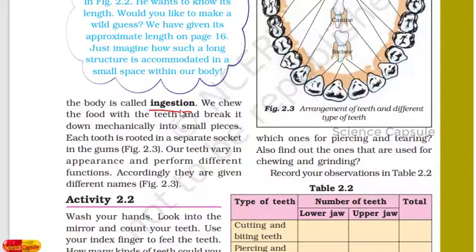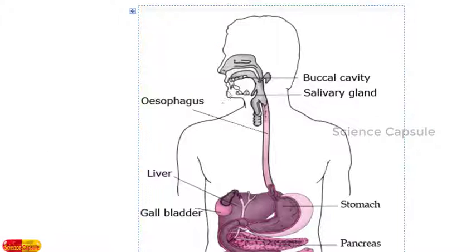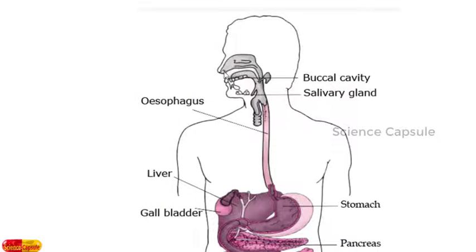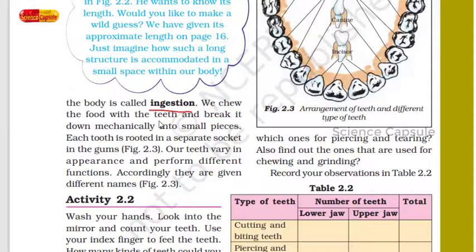Once the food enters into our mouth, here you can see this is the buccal cavity, isn't it? So this is the buccal cavity. When food enters here, the food resides some time inside our mouth where we chew our food. We chew the food with the teeth.